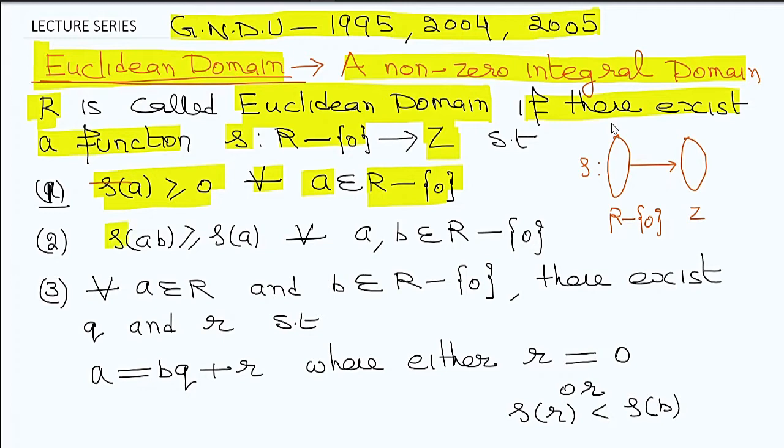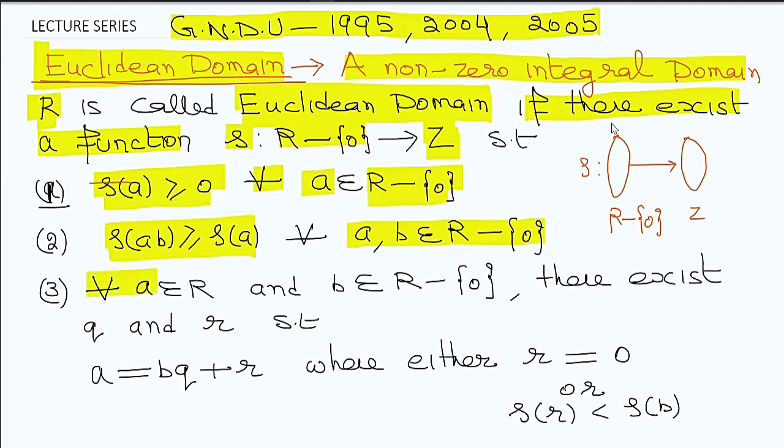Second, delta of AB is always greater than or equal to delta of A, where A and B are elements of R minus 0, the non-zero elements of the integral domain.